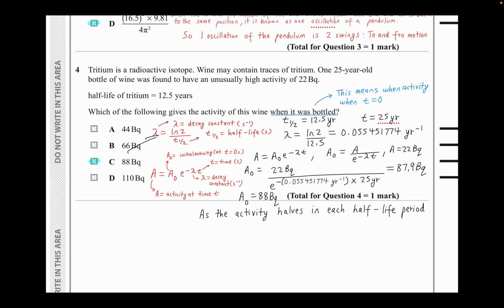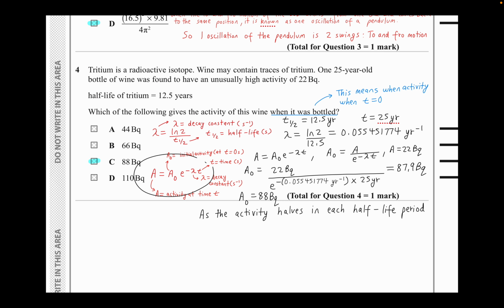You have to be really careful of how the wording is. Okay, so let's use the first formula here. What I've done is I have substituted the time. We're already given the time here as 12.5. You just sub it in because they're taking this in terms of years. So sub it in, you find out what lambda is, in this case the decay constant. Sometimes it's not in seconds, it can be in different units, so you just need to check what the question is giving you. In this case, they're giving it in terms of years. So we have the value of lambda.